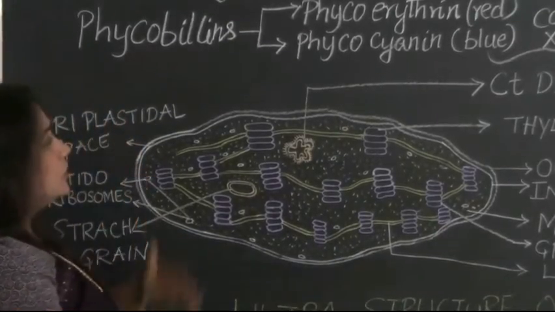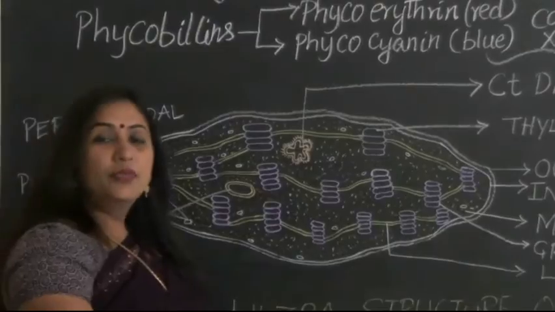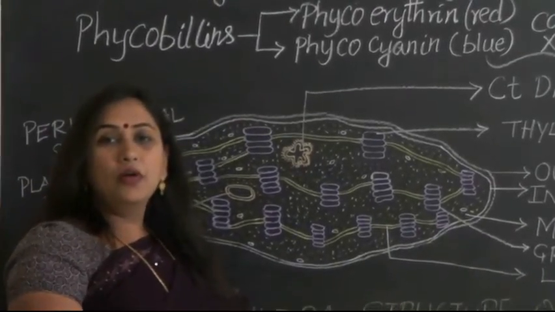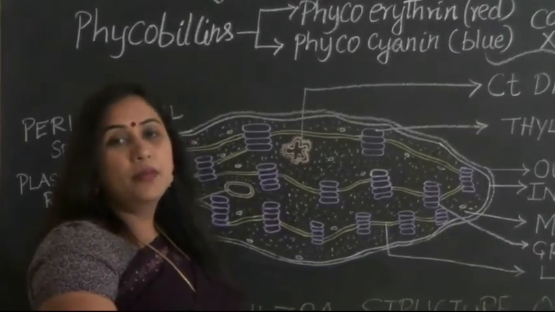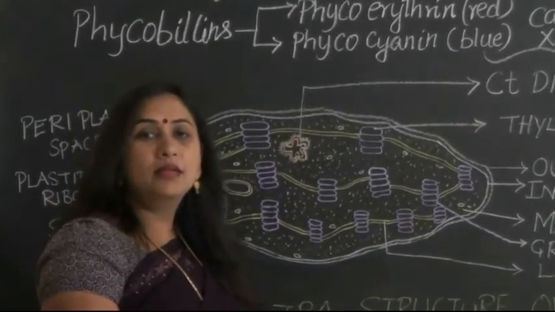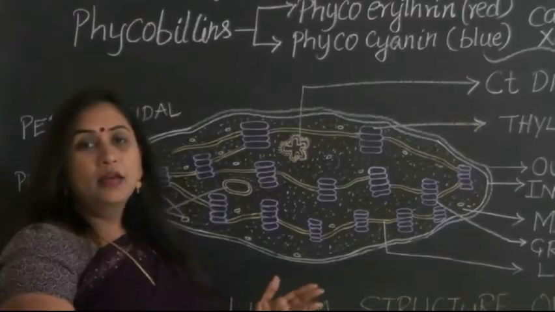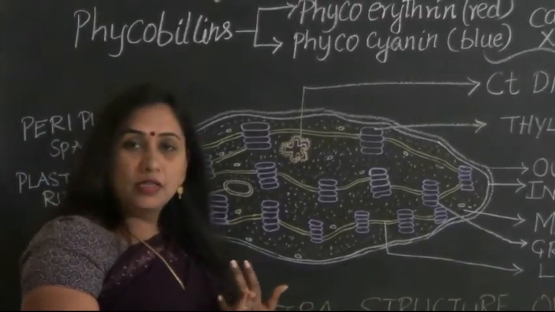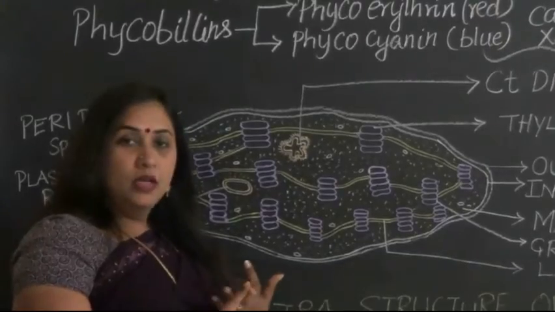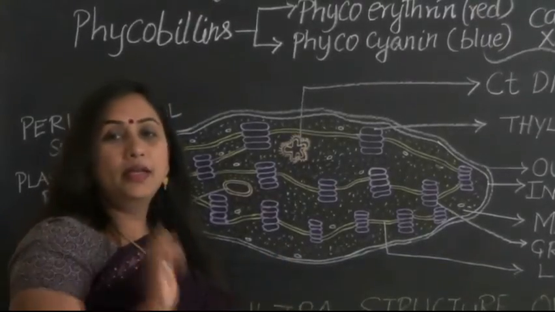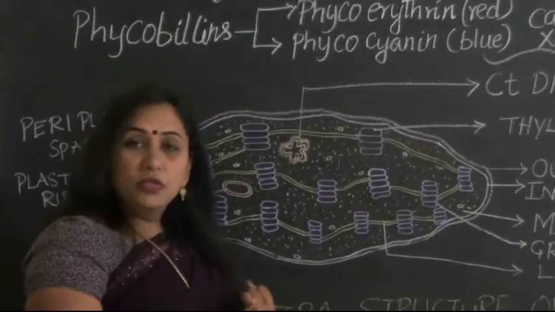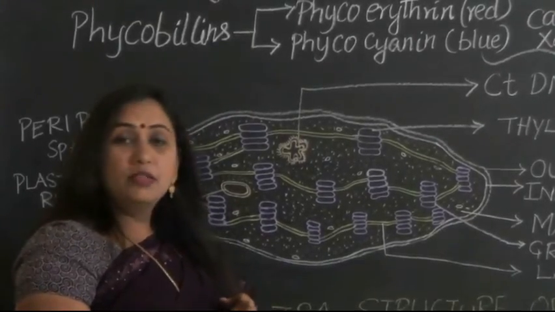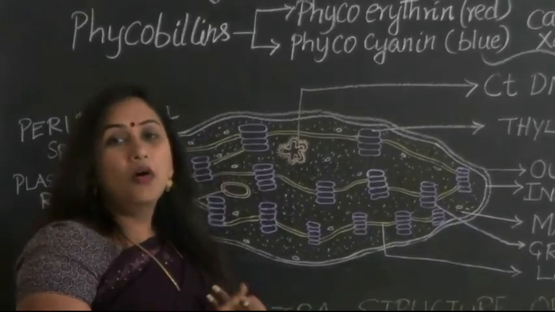Now, what is photosynthesis? As we all know, photosynthesis is the process of manufacturing of food in the form of glucose by the green plants in the presence of sunlight utilizing chlorophyll, carbon dioxide and water. So these are all the essential commodities. I repeat, presence of sunlight, presence of chlorophyll, and utilization of carbon dioxide along with water.